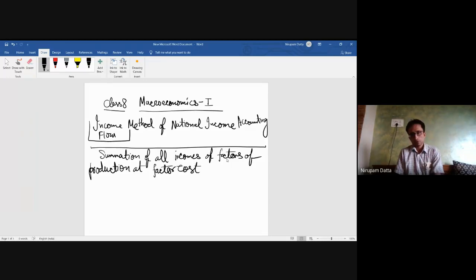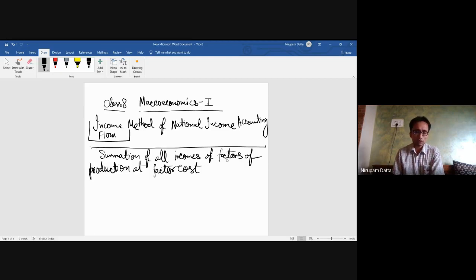Okay, so that will give you the national income or the national output at factor cost. So this summation of incomes of factors of production at factor cost, whereby we are using the income flow method to estimate the national income or the national output,